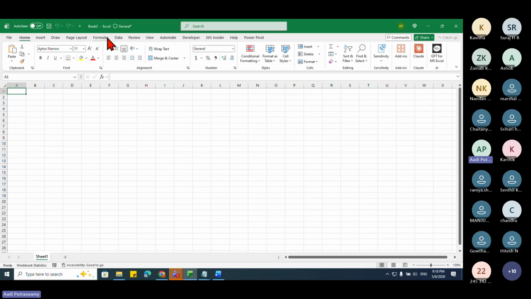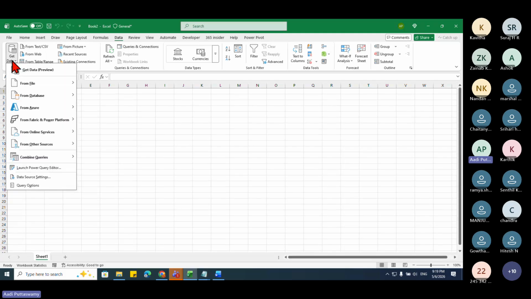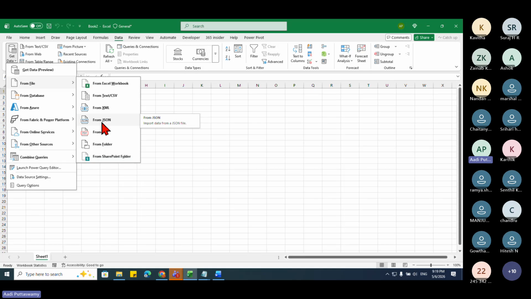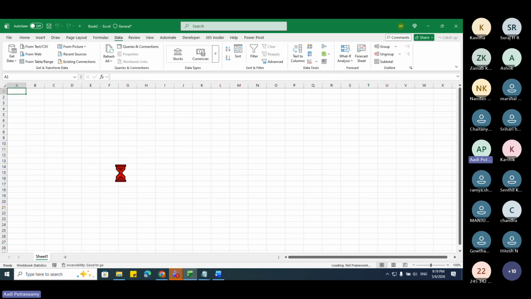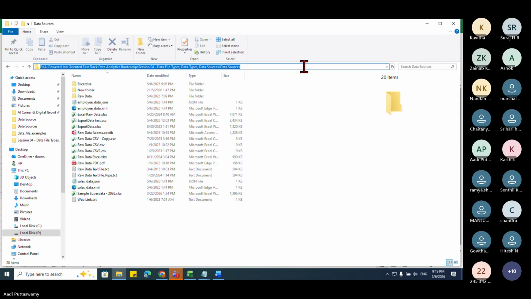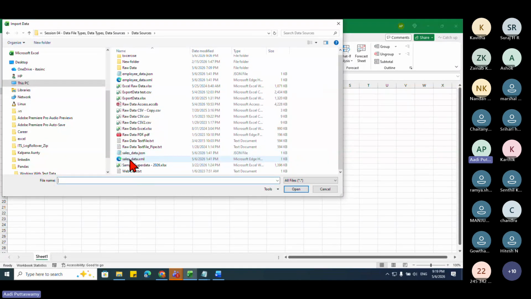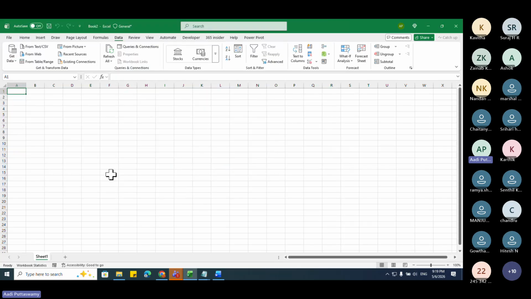Now I want to import the data which is there in JSON. Okay, go to Data, and here I'll say Get Data, and From File, can you see this JSON? I'll click on this. When I click on this, it will ask for the path. Let's go and see. Take the path where I kept this. Right now, just observe, I have this JSON file here. Say I have one, and here I have one. Let me take this sales data. I will say import. When I say import, it's trying to import.